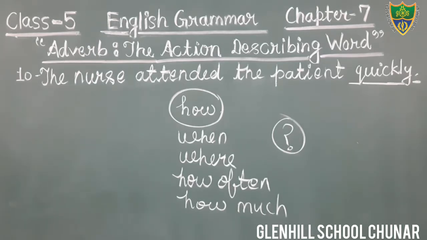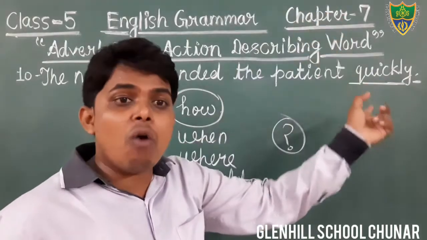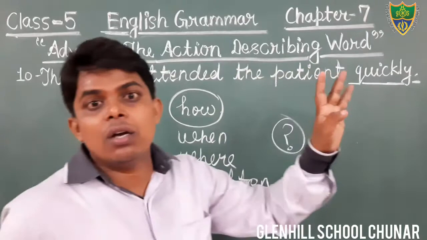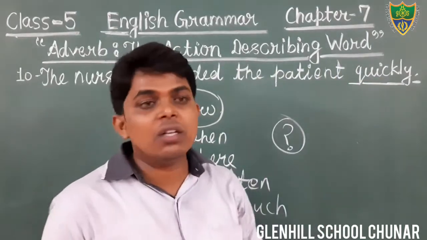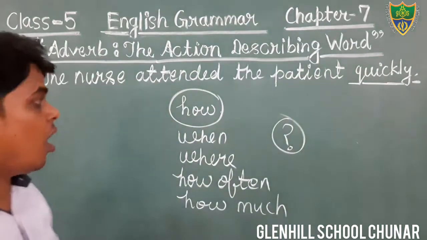In this sentence, the nurse attended the patient quickly, we are getting the answer of the question how did the nurse attend the patient. We are getting the answer of the question how.